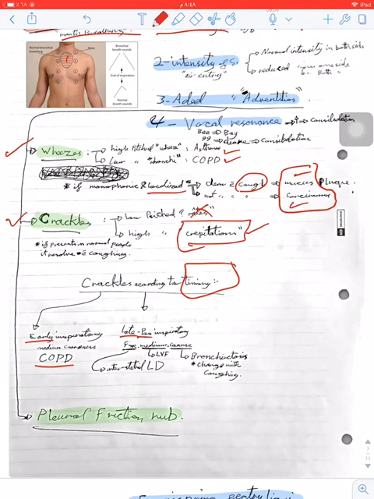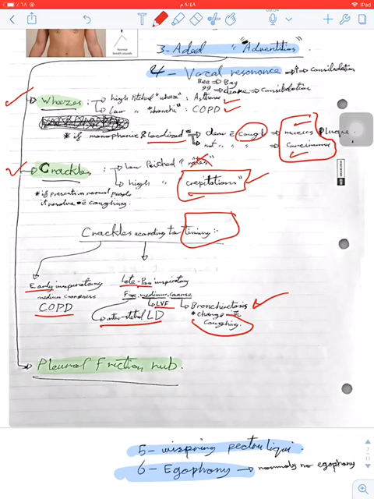If it's fine, it indicates interstitial lung disease. If it's medium, left ventricular failure. If it's coarse, it will be bronchiectasis, and it would change with coughing because it's generated from fluid and pus, so it will change with coughing.